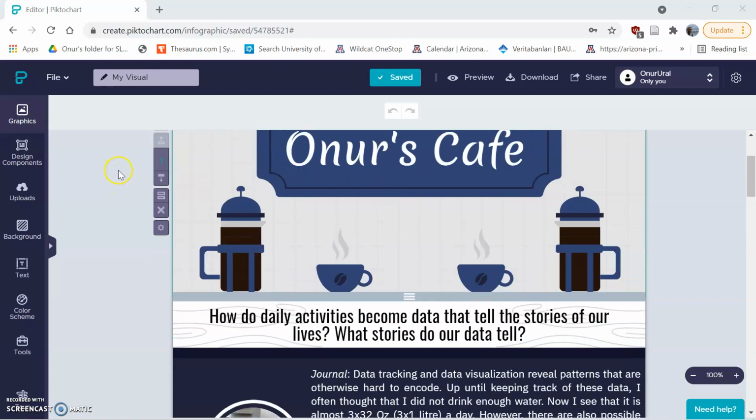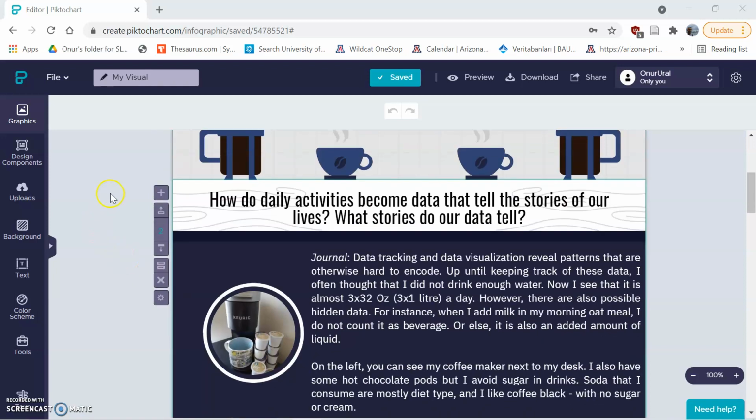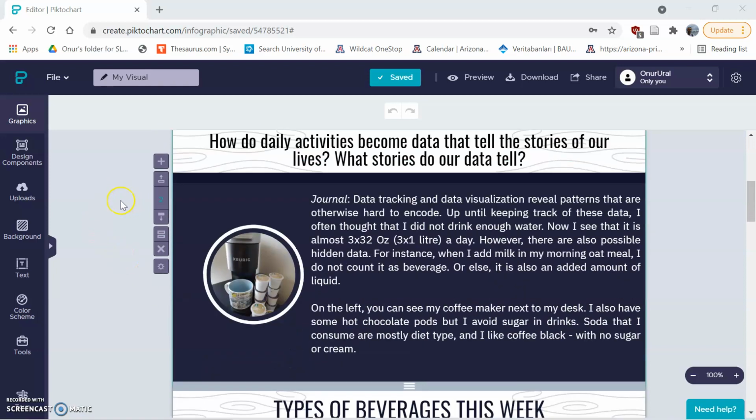So for this assignment specifically, I wanted to create this infographic and I wanted to call it Owner's Cafe. And the prompt questions were written here on top, and then I wanted to talk about the journal data. So you can see an image of my coffee maker. I honestly have 3 different coffee makers, so this one is used with pods, and I also have typical everyday use coffee makers, the ones that you are most familiar with.